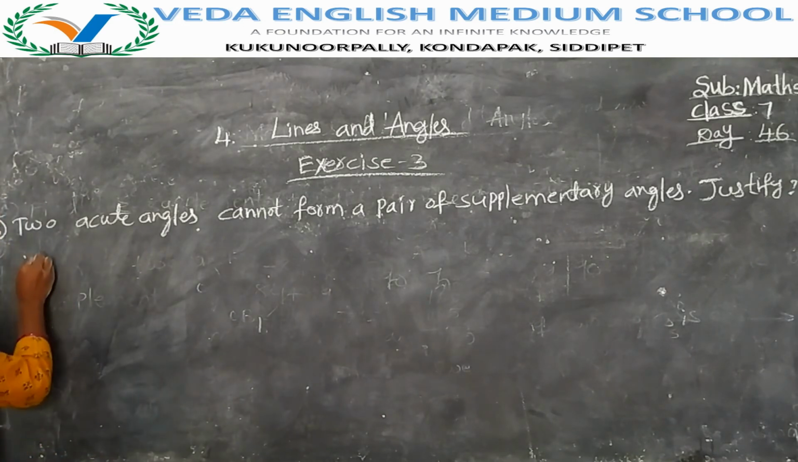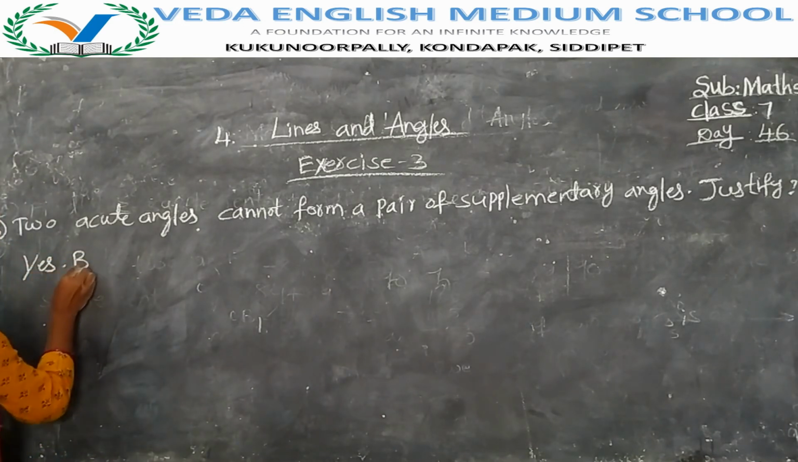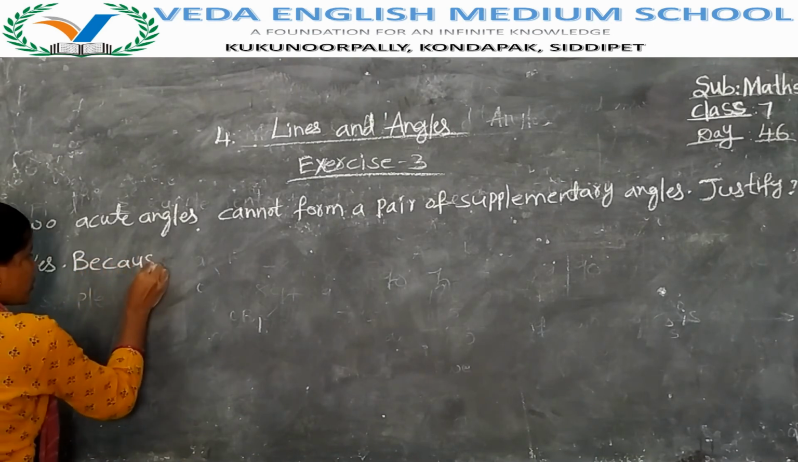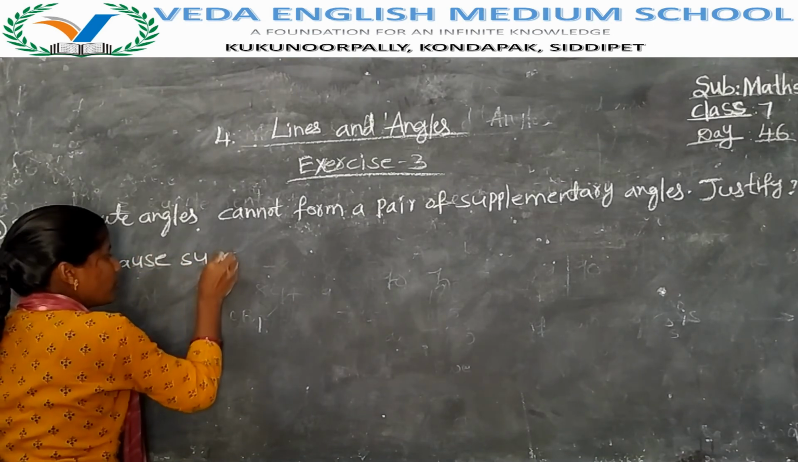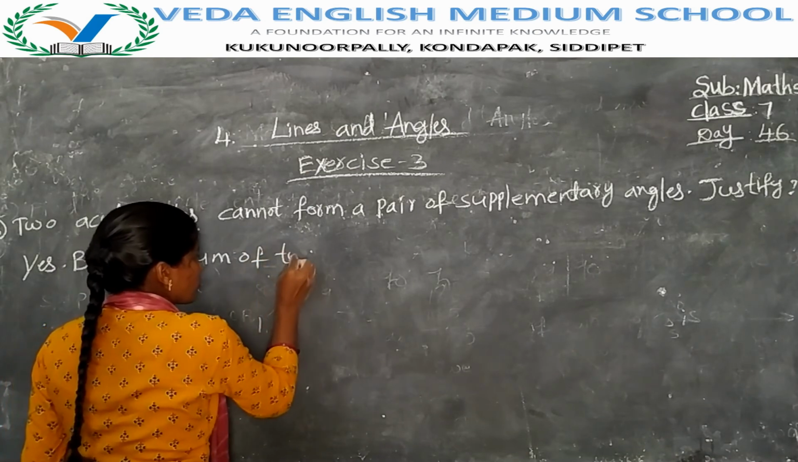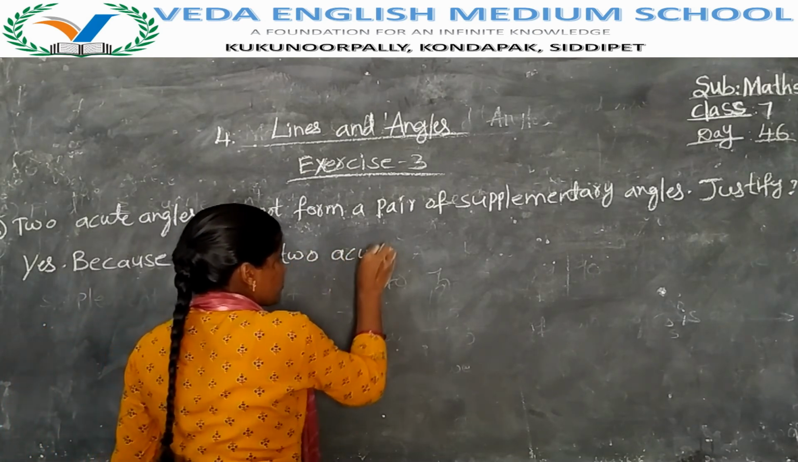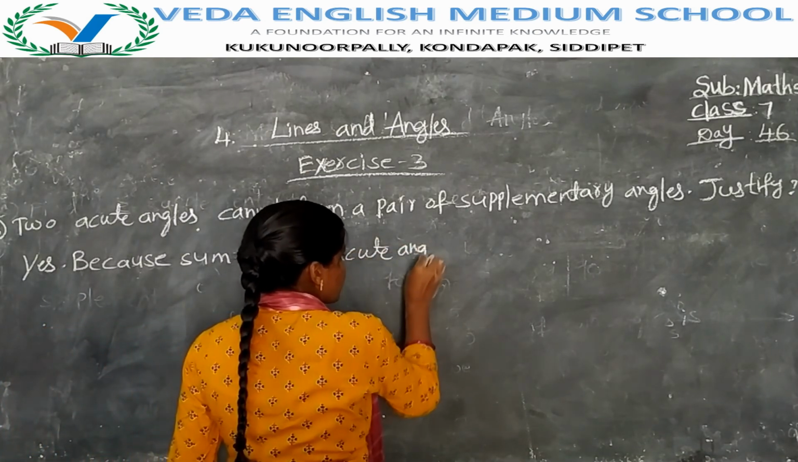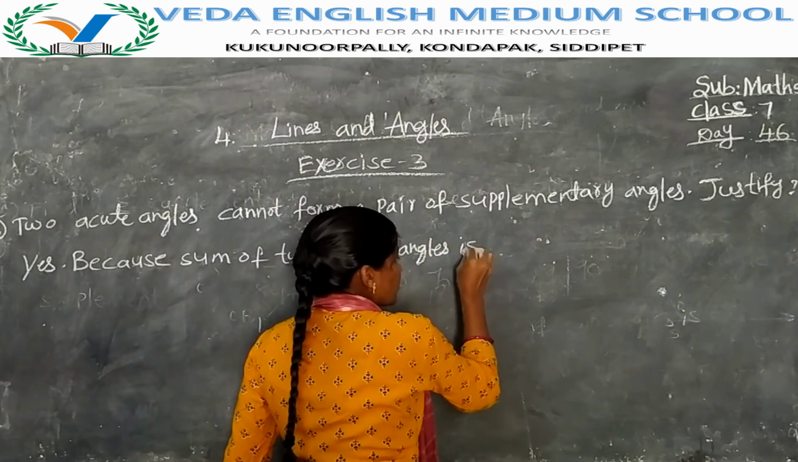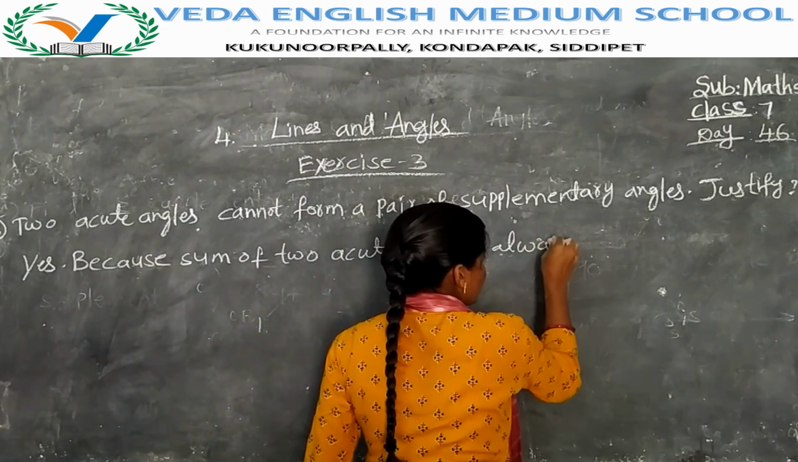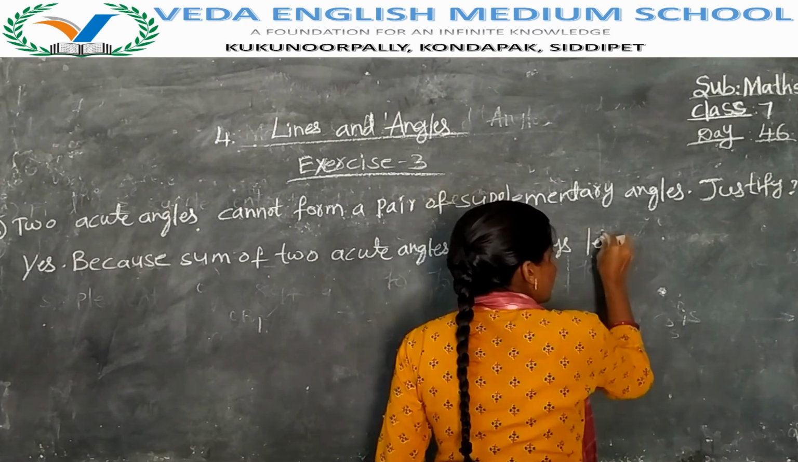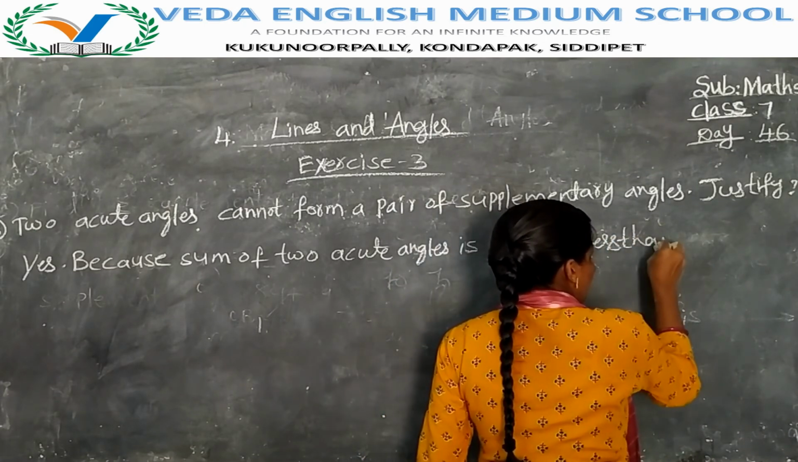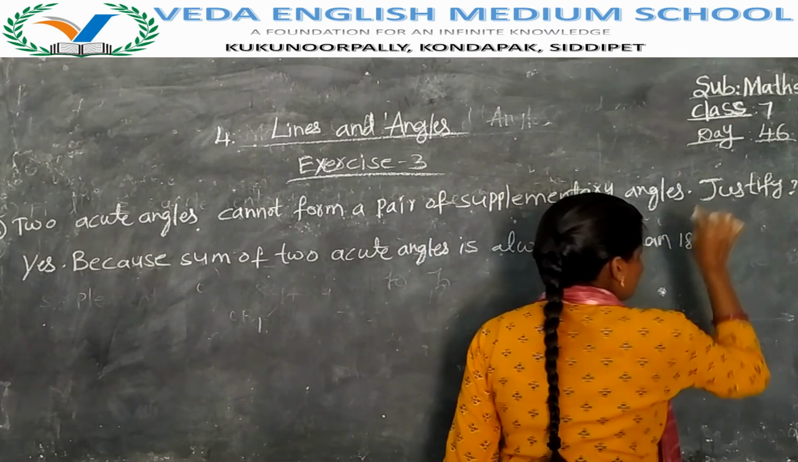Because the sum of two acute angles is always less than 180, they cannot form supplementary angles.